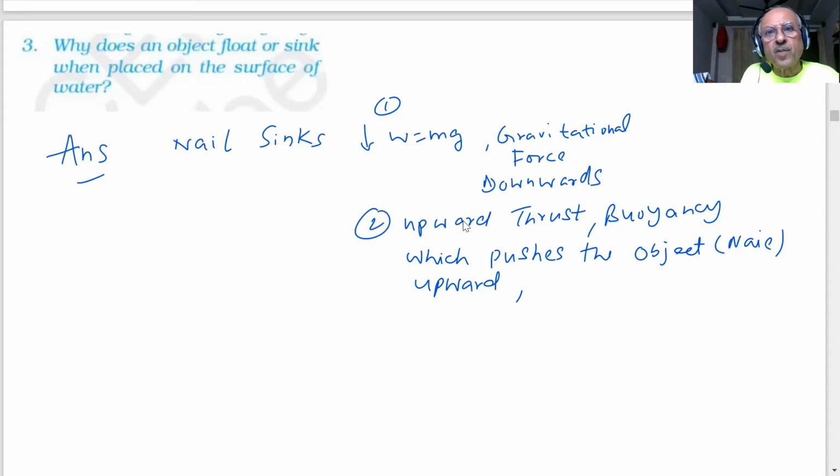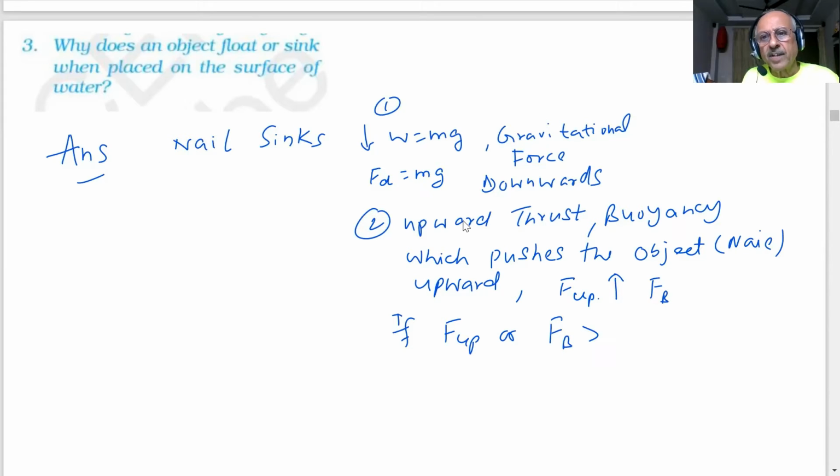Upward thrust is what we call the force which pushes upward. So if I say the downward force Fd is equal to m into g, and there is an upward thrust acting upward, let me say buoyant force B. If the buoyant force is greater than this downward force, the force of gravity, then what will happen?